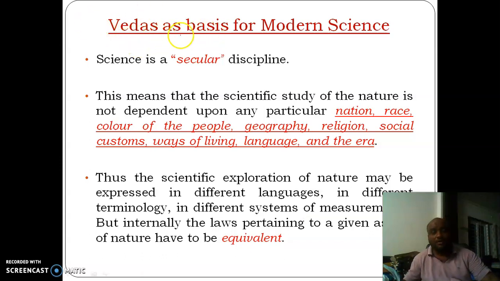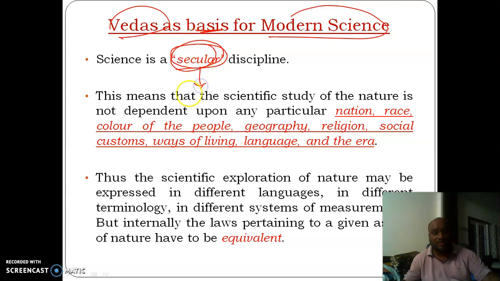Coming to what is the basis of Vedas for modern science? Science actually is referred to as a secular discipline. What is this secular in terms of science? This means that it does not depend upon any particular nation, race, color of the people, geography, religion, social customs, ways of living, language, and era.